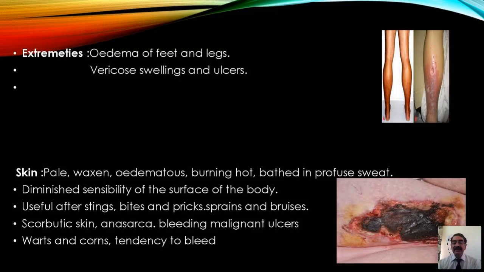And anasarca, a generalized edema, you find, even localized edema. In both conditions, it has its own role. And bleeding ulcers, malignant ulcers. You could see the figure of both here, the varicose ulcers and varicose veins in the legs. And at the same time in the skin, we see the ulcers, scorbutic skin, anasarca, bleeding skins, and at the same time warts and corns, which have a tendency to bleed.